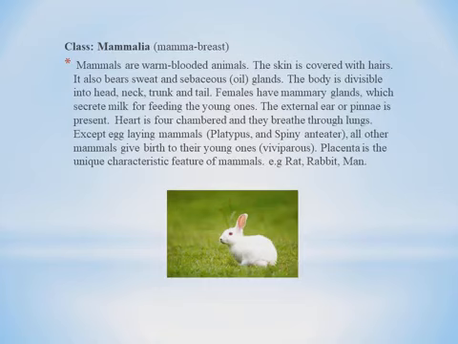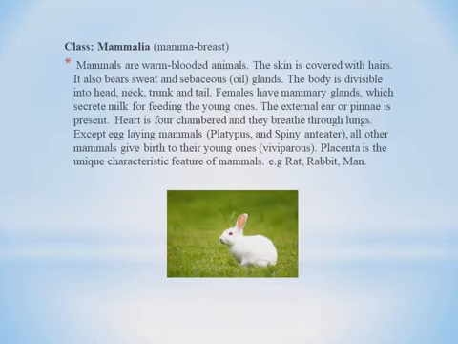Now the last class of Vertebrata is class Mammalia. Mamma means breast. Animals which feed their young ones by breastfeeding, having milk-secreting glands, are hence called mammalians. Mammals are warm-blooded animals. Already I have explained what warm-blooded animals are: they will not change their temperature. Their temperature will be constant.